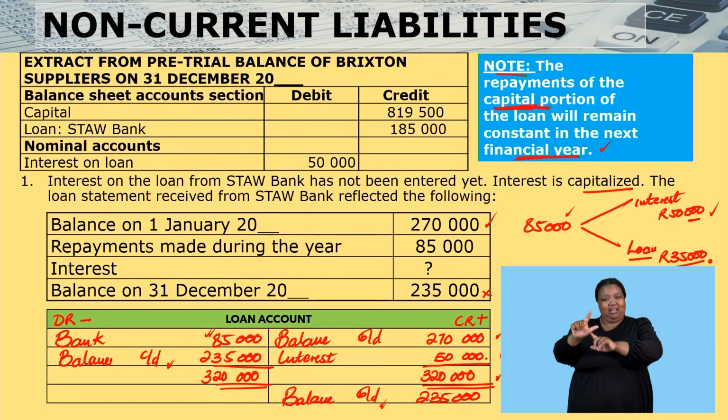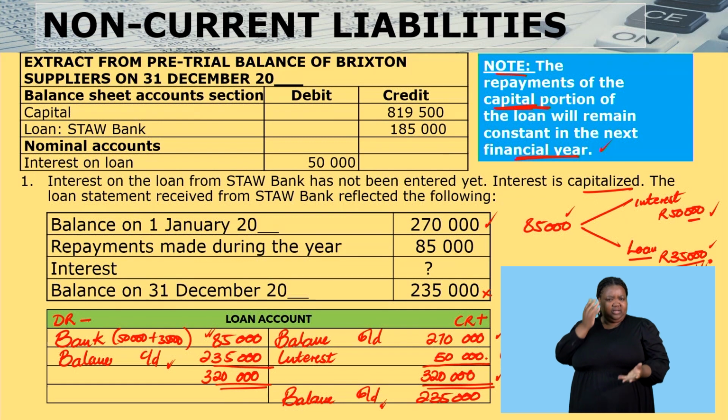Why? Because they said the capital portion, which is the 35,000, will remain constant. Remember, in the 85, I have two amounts, 50,000, which is interest, plus 35,000, which is the loan repayment. So they're telling me that in the next year, I will pay again that 35,000.